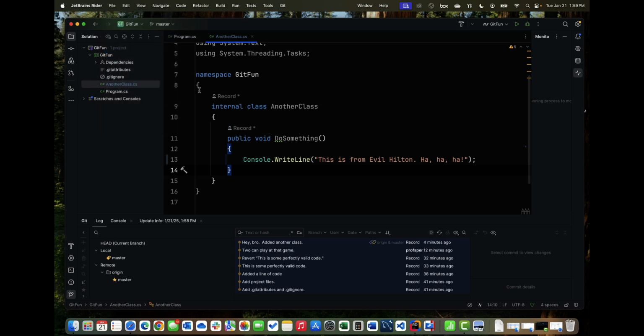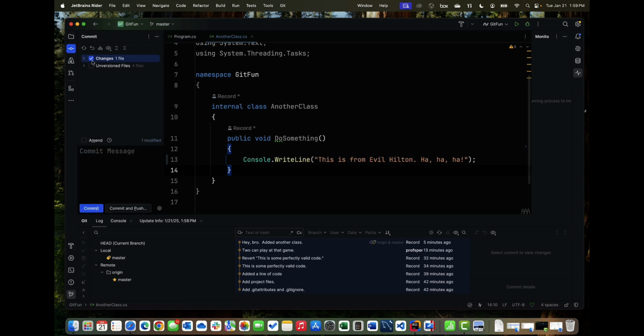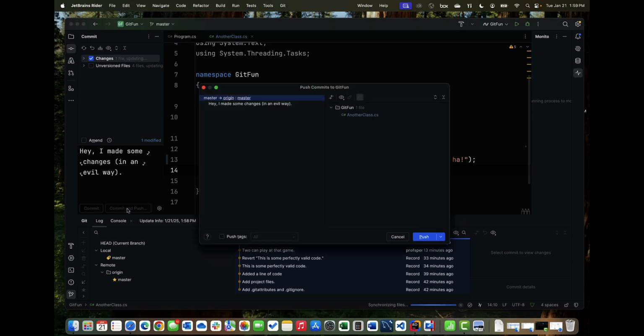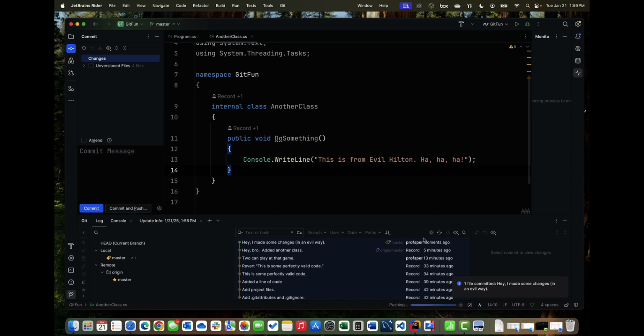I will do it over here. I'm going to then notice those changes have occurred. I'm going to make those changes. Hey, I made some changes in an evil way. All right, so make changes, and then I can do this commit and push all in one motion. So I can say commit and push instead of doing it in two separate steps. And when I do that, that will commit it to the local repository and push it up to GitHub. I'll push those changes, and now they're up there.